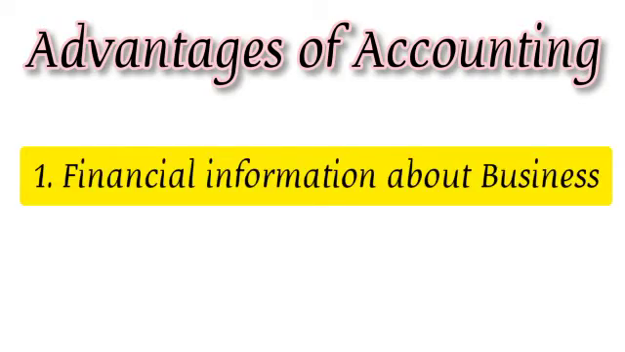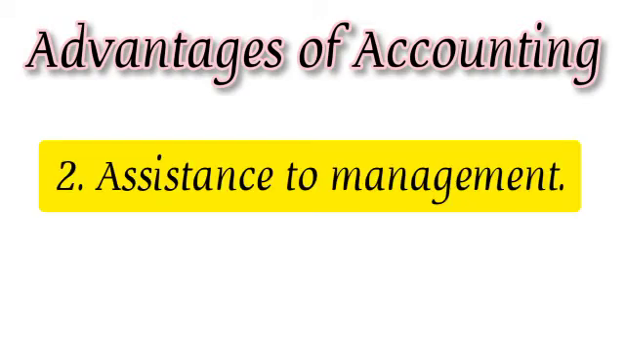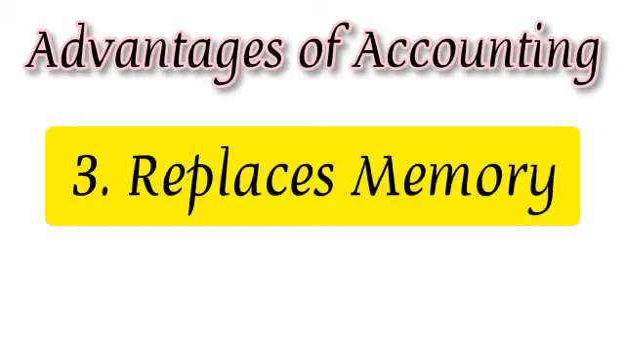Okay, let's start. 1. That is financial information about business. What is this? That is financial performance during the accounting period. 2. That is assistance to management. The management makes business plans, takes decisions, and exercises control over the affairs on the basis of accounting information. Number 3, that is replaces memory. A systematic and timely recording of the transaction removes the necessity to remember transactions.